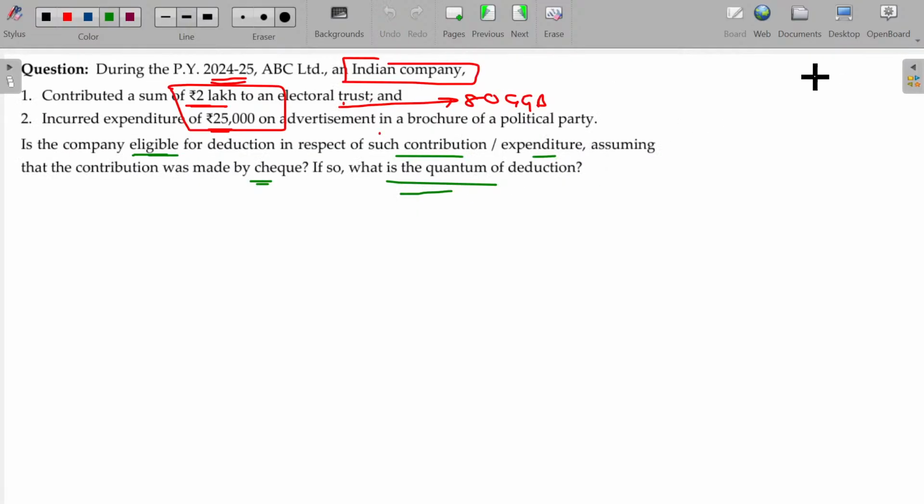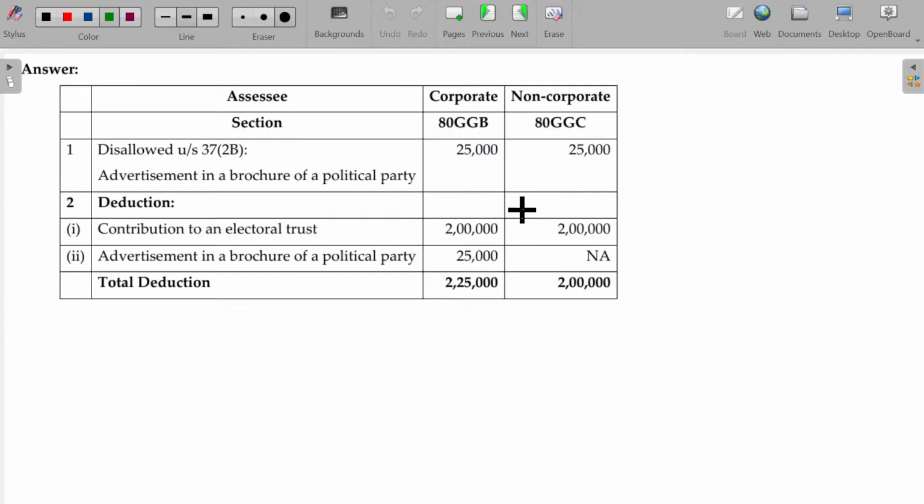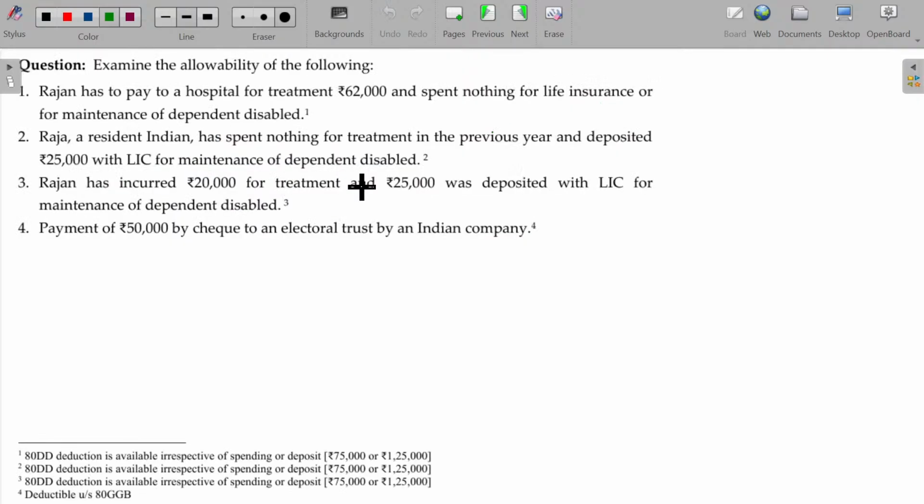Is that okay? In case of non-corporate, you are not eligible for this 25,000. Only 2 lakhs is eligible. So here 2 lakhs 25,000 deductible; non-corporate, only 2 lakhs is deductible. And this particular one is disallowed under section 37 class 2b and added to the income. Advertisement in a brochure of political parties, disqualified, should be first included in the profit. Later on, if you are being the corporate, you can claim this as a deduction under section 80 GGB. If you are being non-corporate, you don't have the option to claim. Clear?